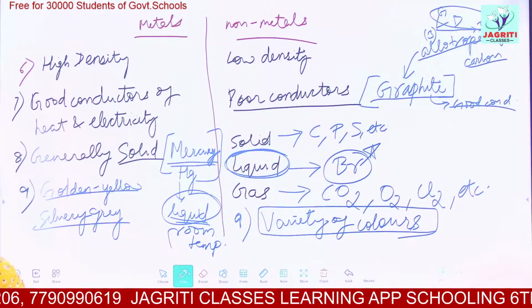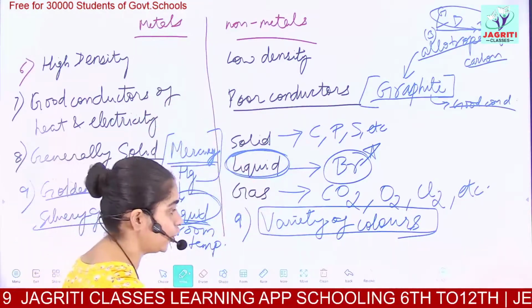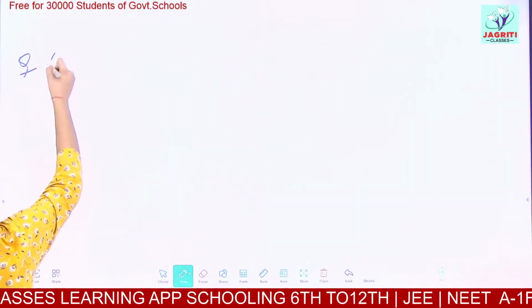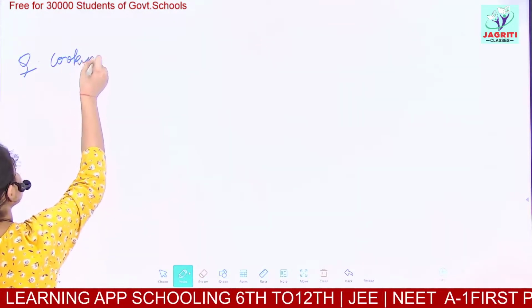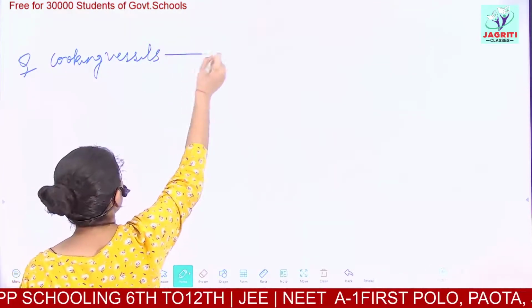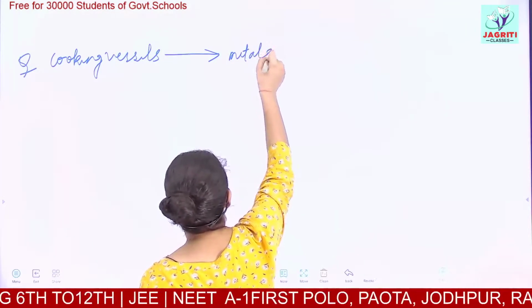A question is also asked that why the cooking vessels are made up of metals and not non-metals.